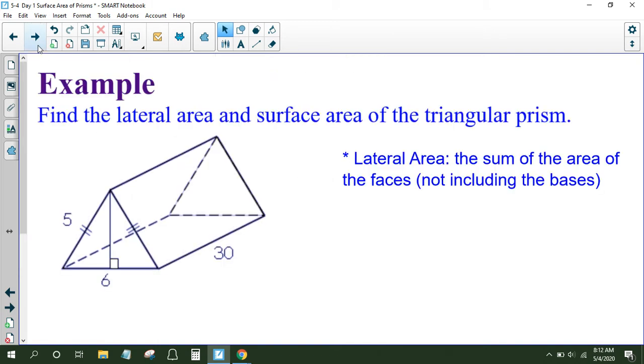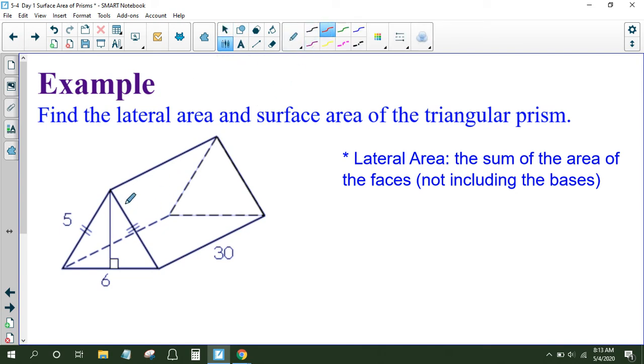Okay, let's keep going. So here's an example that we're going to start with. We are to find the lateral area and surface area of the triangular prism. Okay, so the lateral area, we see a little note here. The lateral area is the sum of the area of the faces, not including the bases. Okay, so we're looking for the lateral faces. All right, so let's point out what those would be. Let's take a look.